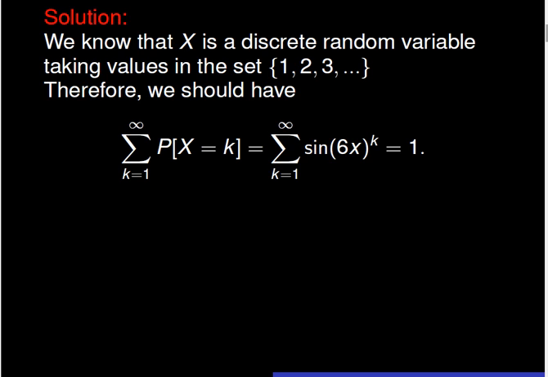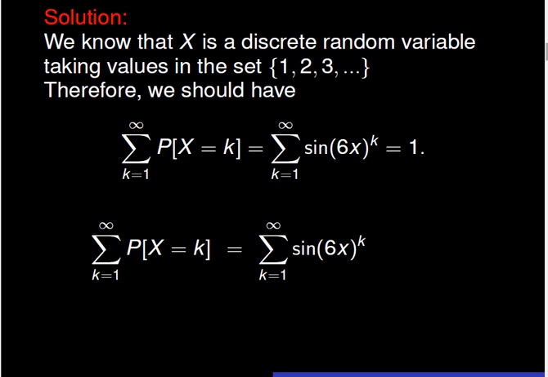In fact, X is a discrete random variable taking values in the set of positive natural numbers. We know that the sum of all probabilities should add up to 1. Thus, the sum for k going from 1 to infinity of sine of 6x to the power k should be equal to 1. The summation of the probability of X equals k, for k going from 1 to infinity, should be equal to the summation of sine of 6x to the power k for k going from 1 to infinity.